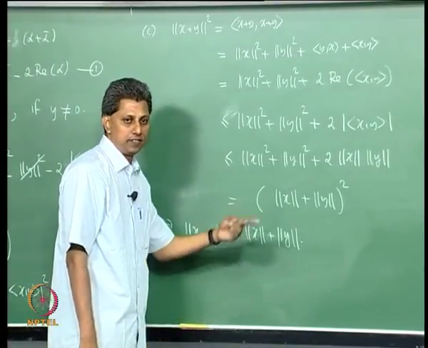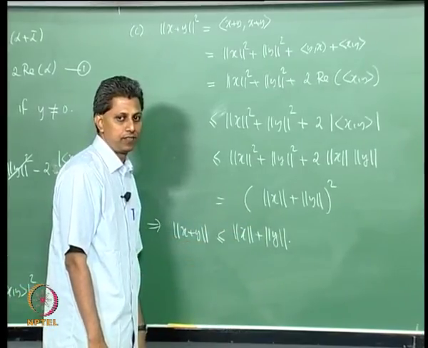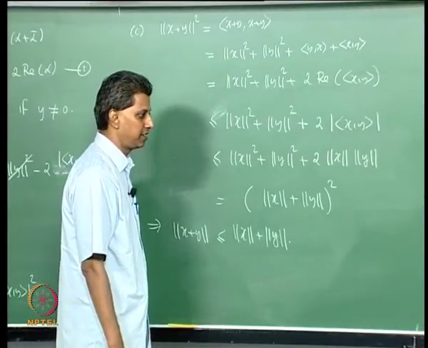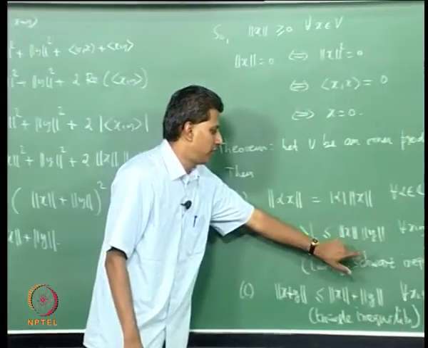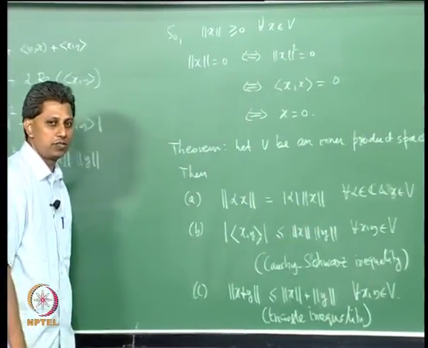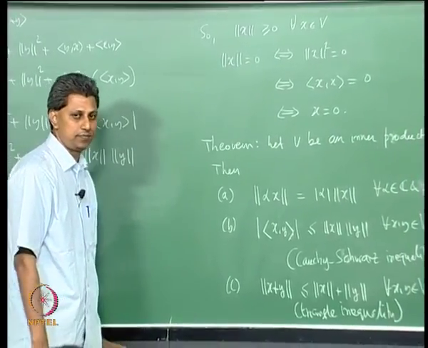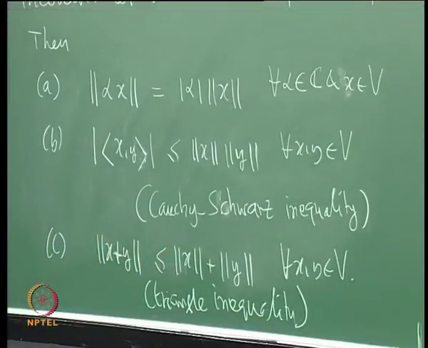I remember that in the Cauchy-Schwarz inequality I did not consider the case y equal to 0, but it is trivially satisfied, is not it? If y equal to 0, norm y is 0, so this part is 0, and we know that x comma 0 is 0. We do not know that x comma 0 is 0, but you can prove that it is 0. So, that is the exercise.